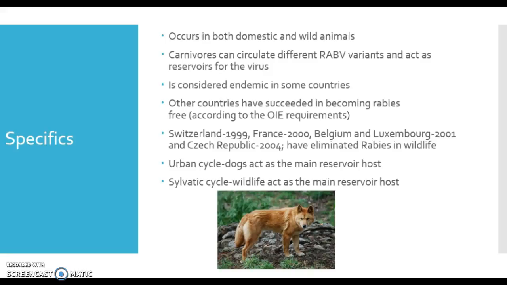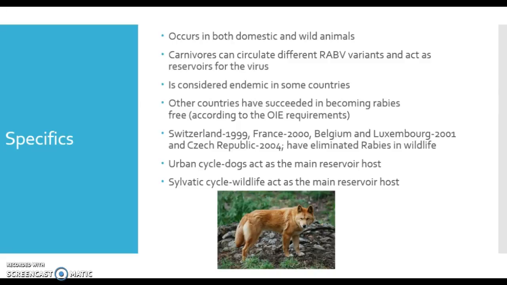It is considered endemic in some countries, typically in Africa and Asia. Some countries have succeeded in becoming rabies-free, according to the World Organization of Animal Health. Switzerland, France, Belgium, Luxembourg, and Czech Republic have all eliminated rabies in wildlife, proving it can be done.